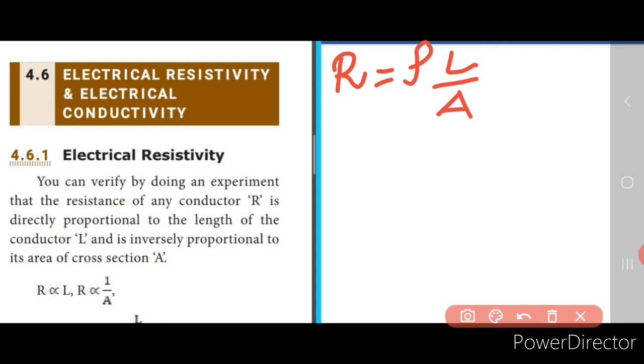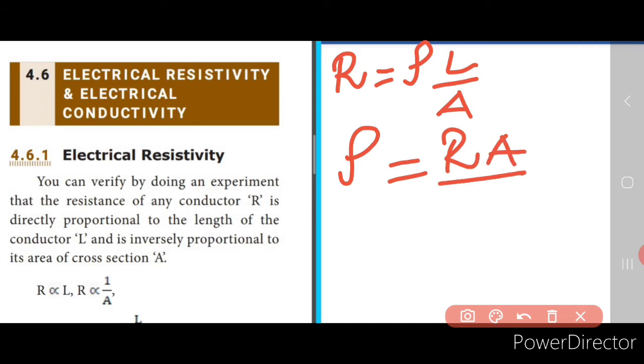Right. Now from this equation I can find out what is rho. So rho is equal to RA by L. Right. So from this equation I found out rho. Now if L is 1 meter and area of cross section is 1 meter square, then what will happen?